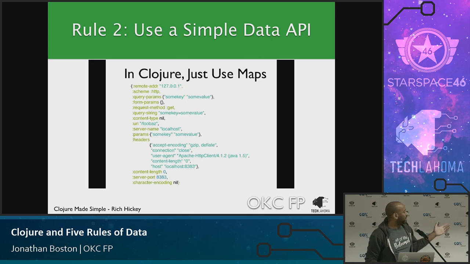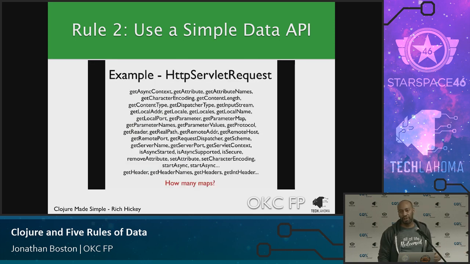So when you have just data, it means you can use simple functions. How do I get the request method? Get request method. Get is a function that works on all maps. Then get whatever the key is, and it gives you the value. How do I get the server port? Get server port. There's no special language. Versus here, how do you get the server port? It's probably get attribute, but there may be a get server port specific method to it.